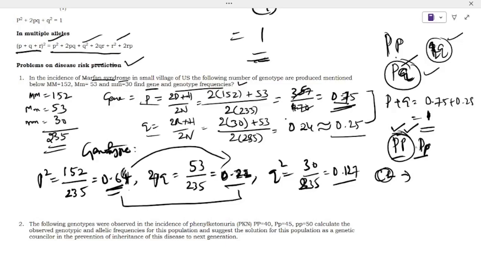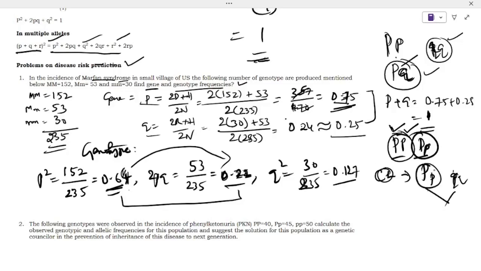You need to check the karyotype, and further you can proceed, to see whether one allele is affected or two alleles are affected. In case of one allele affected, if an unaffected person is married, then qq is there, and I can observe that half of the population is unaffected.